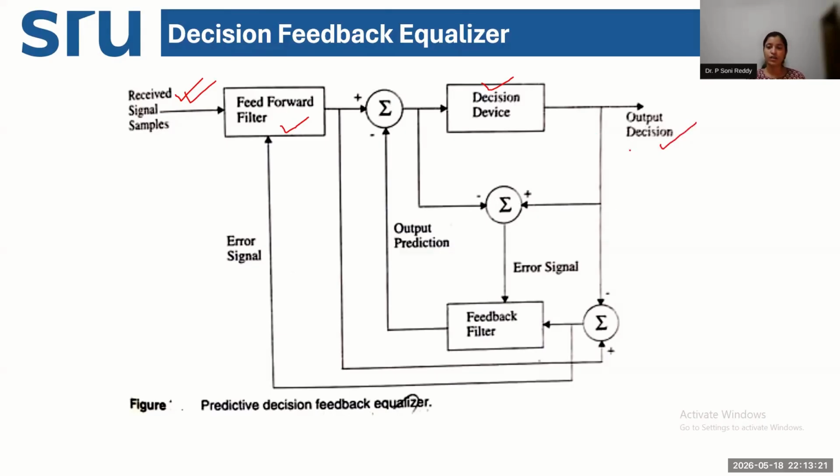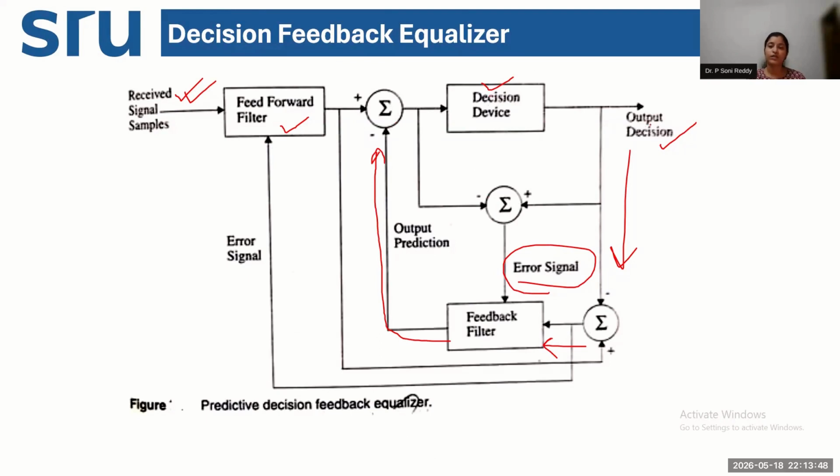This output is actually fed to the feedback filter. Here, the feedback filter will compare the previous error signal and it will send this to the feed forward filter. So it is sending this value to the feed forward filter. It is estimating the ISI of the current symbol, and this decision is being done for the current symbol.